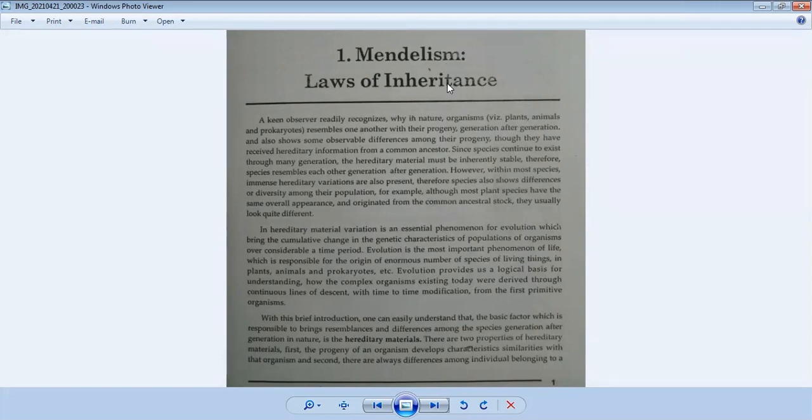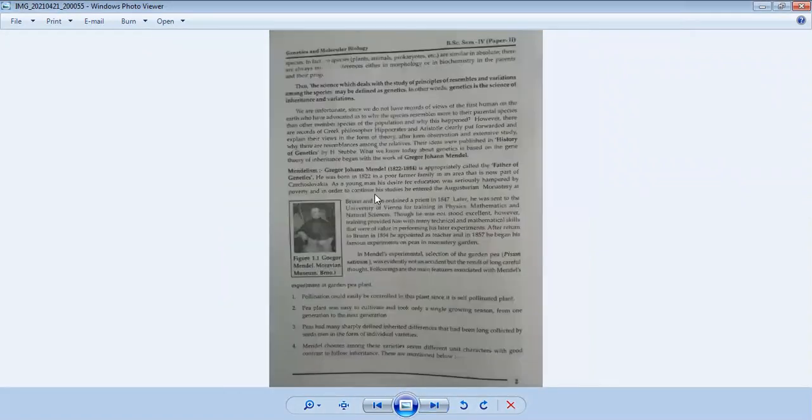Gregor John Mendel was a methodological person. He performed experiments with specific methods and a stepwise procedure, the hybridization experiment on the garden pea plant. In the previous lecture, we discussed some introductory topics related to Mendelism, that is, the biography of Mendel.